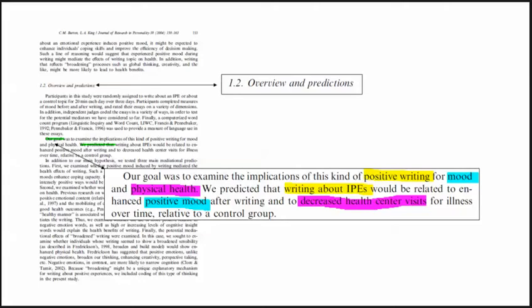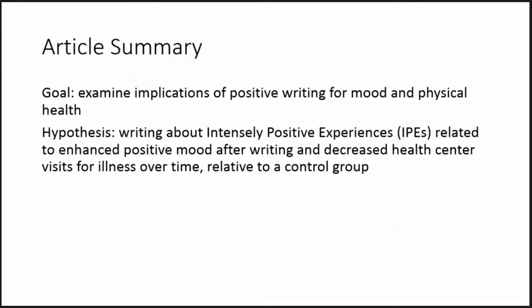As we mentioned earlier, the goal is more broad than the hypothesis, but they both reference three variables: positive writing, operationalized as writing about intensely positive experiences. We learned about that abbreviation in the abstract. Mood, operationalized in terms of positive mood after writing, and physical health, operationalized in terms of the number of health center visits over time. Your article summary worksheet can summarize the goal and hypothesis like the model in this slide.